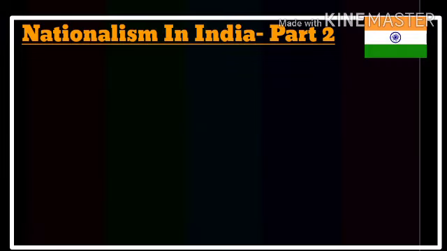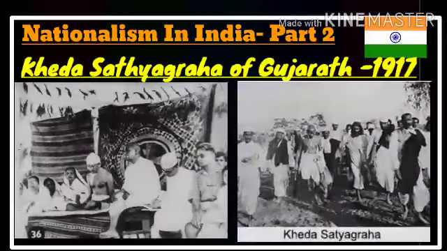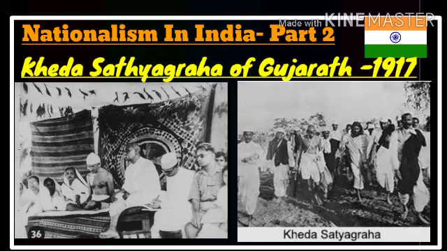His second Satyagraha was in 1917 at Kheda in Gujarat. The reason for this Kheda Satyagraha was to suspend the revenue collection due to crop failure. In 1917, the farmers in Kheda were in crisis because the crops failed due to severe climatic conditions, so they were unable to pay the revenue or tax to the government.